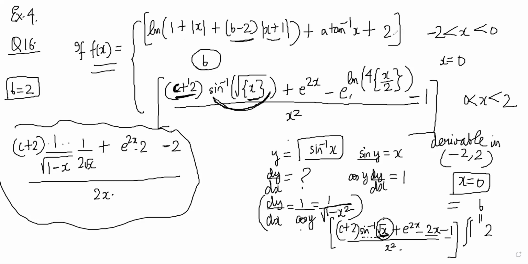Okay, so the problem is that right now we are looking at 0 only. You can also look at x is equal to 1, because that is also in the interval. It is supposed to be differentiable at x is equal to 1 also. Now, why is that a problem?